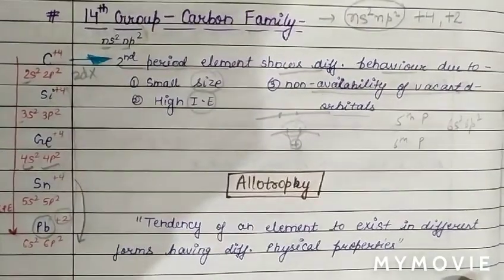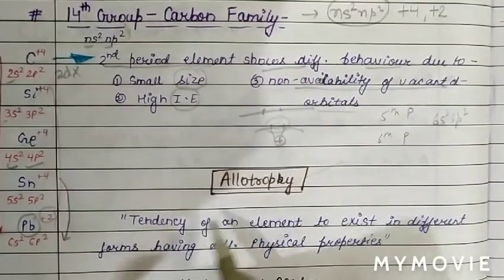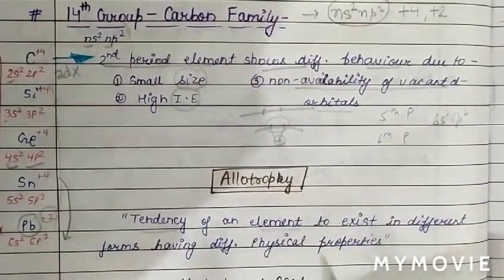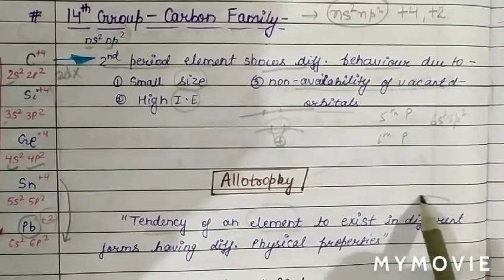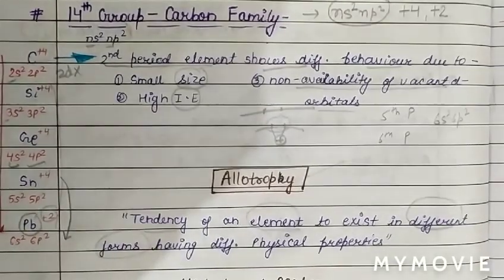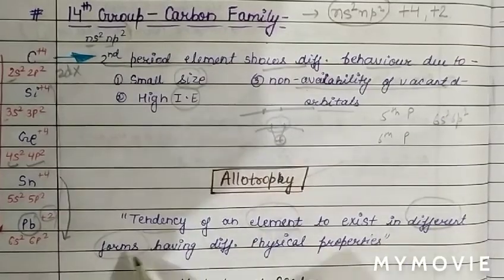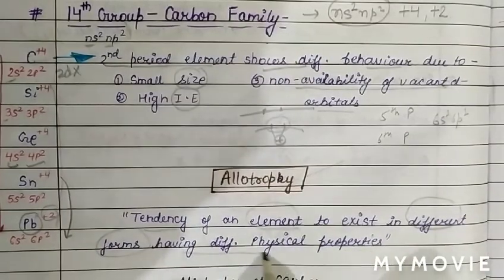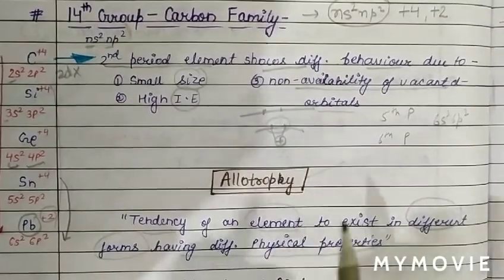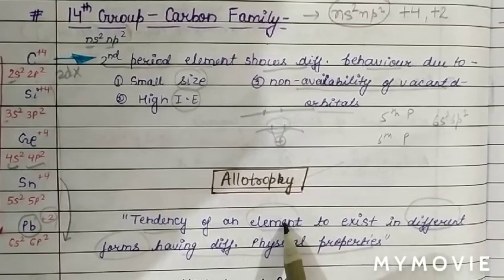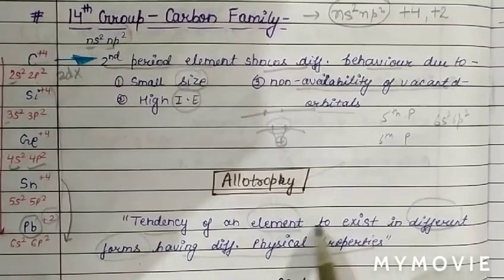Now we will discuss the next property, which we call allotropy. What is allotropy? Allotropy is the tendency of an element to exist in different forms having different physical properties. So basically we can say allotropy is the tendency of an element to exist in different forms, and they also have different properties.